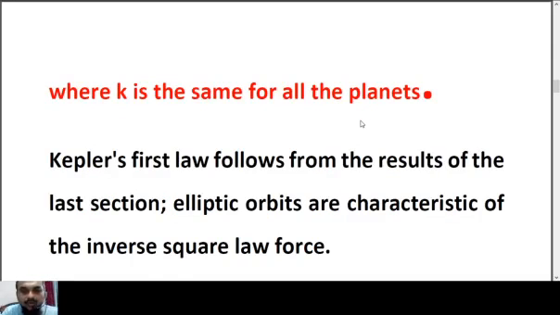And the k is the same for all the planets. So Kepler's first law follows from the results of the last section, and elliptical orbits are characteristic of the inverse square law of motion.